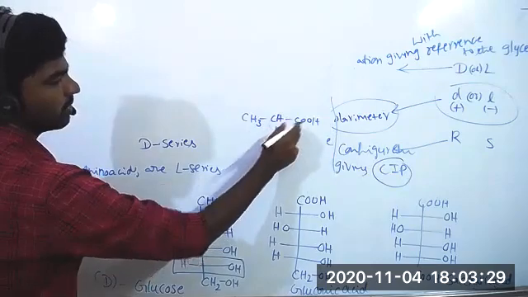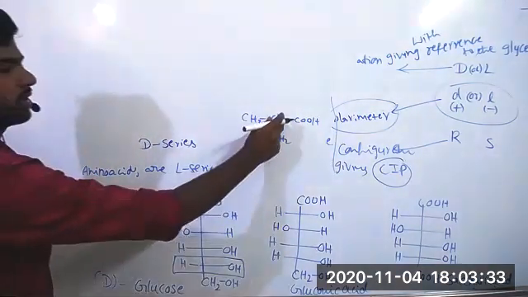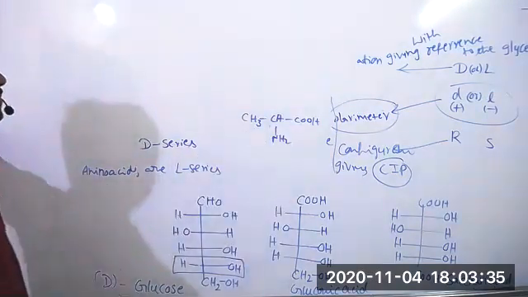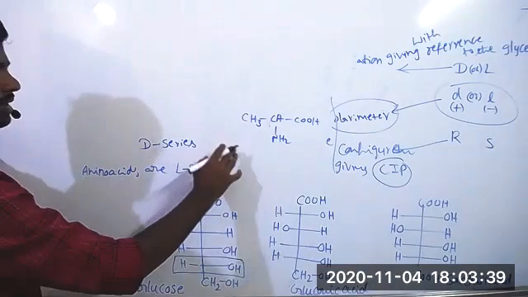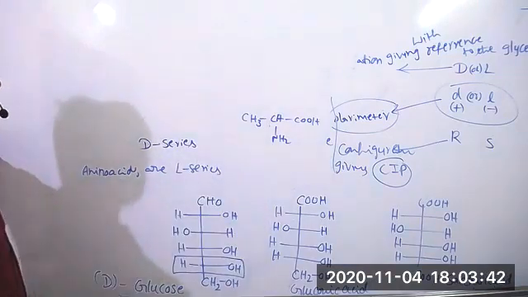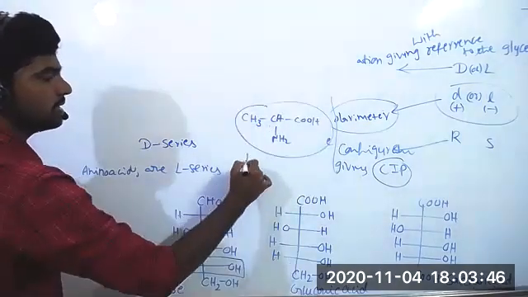Here we are checking for the NH2 group and hydrogen. If the NH2 group is on the right, we give dextro. If the NH2 is on the left, that is levo. Mostly all naturally occurring amino acids are L series only.